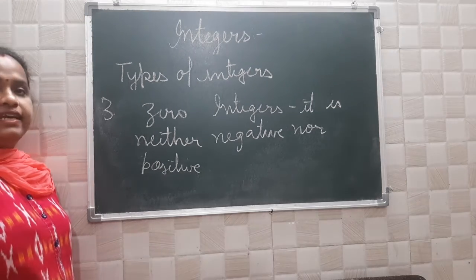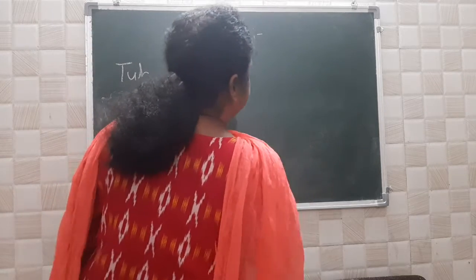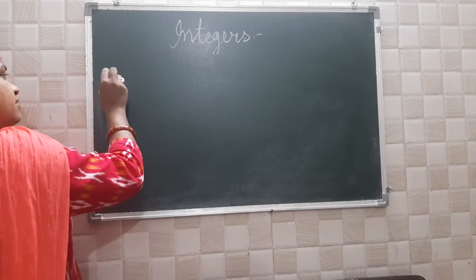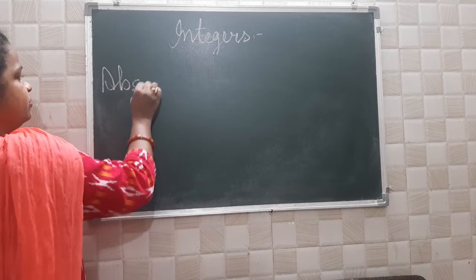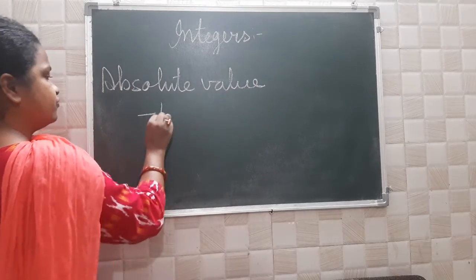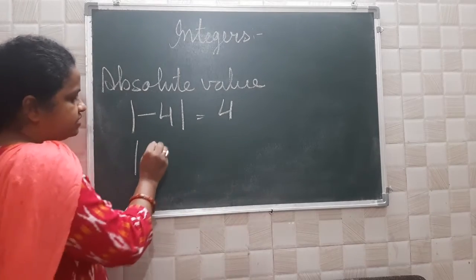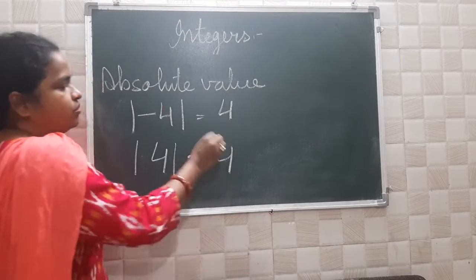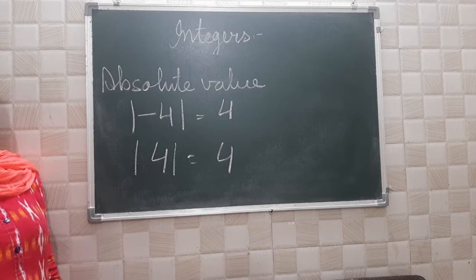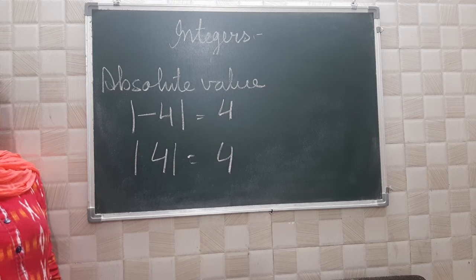Now next comes absolute value. Absolute value means that whether a number is negative or positive, it will always remain positive. Suppose you have minus 4. What will be its absolute value? It is written as mod 4. If it is 4 only, its absolute value will also be 4. Whether a number is negative or positive, it always remains positive. That is the absolute value of an integer.